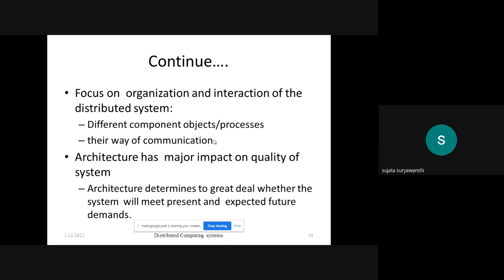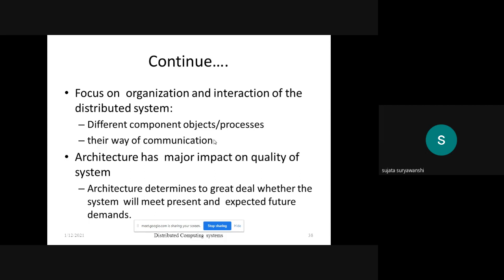As I told previously, the distributed system is a collection of components, objects, and processes. So it focuses on how the components, objects, and processes are located and how they are communicating with each other, the way of communication. It should give the specification of the way of communication and the components which are located on different locations.